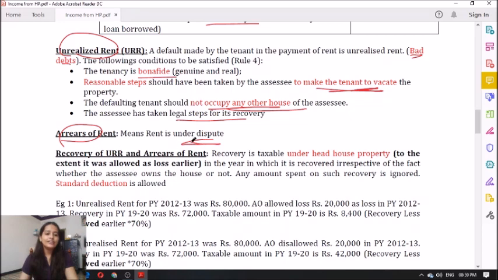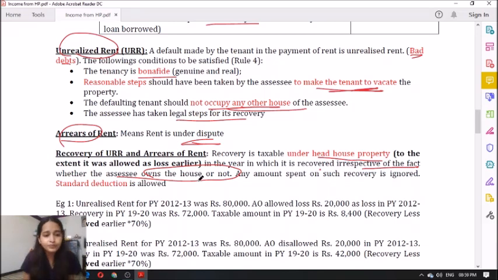However, how is the recovery of unrealized rent and arrears of rent taxable? Now, remember, the recovery is taxable under the head house property, to the extent it was allowed as a loss earlier, in the year in which the recovery was made, irrespective of the fact whether the assessee owns the house or not.